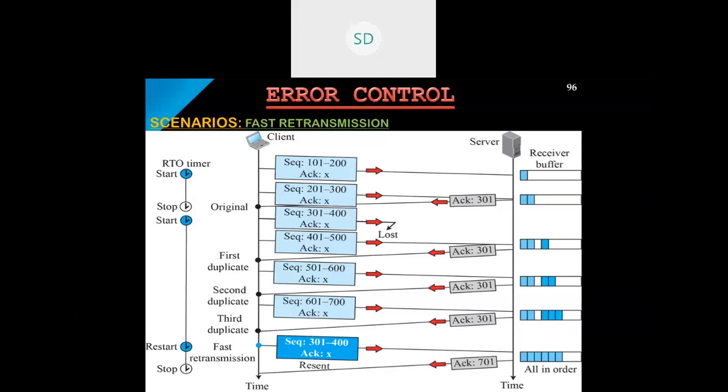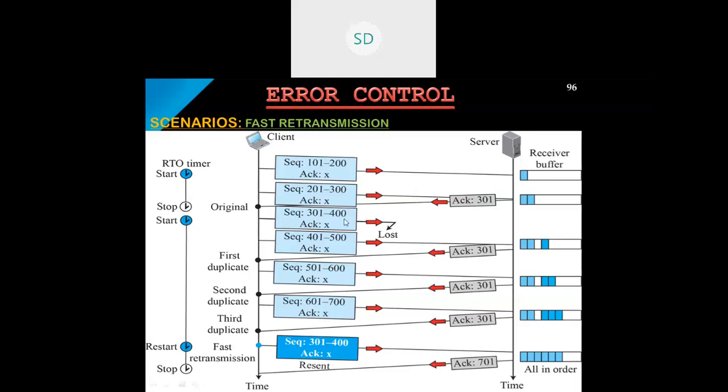In fast retransmission, you can observe here the same procedure. The client will initially start the timer and send the segment from 101 to 200 to the server. The receiver places it in the buffer. Within the timeout, one more segment is transferred, which is 201 to 300. It has reached the destination, so two segments are stored in the buffer, and the acknowledgement given will be the next segment, which is 301. Now a timeout has occurred.